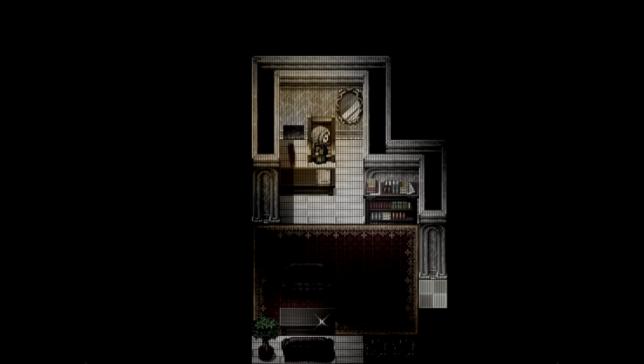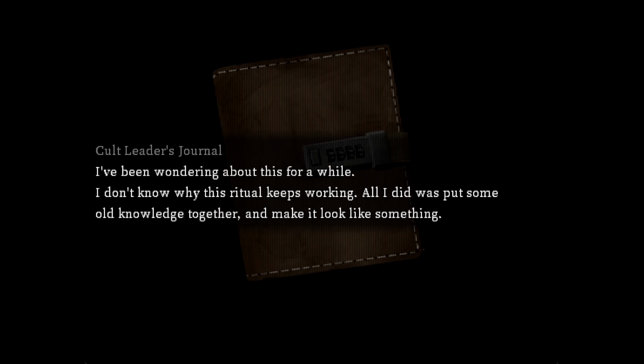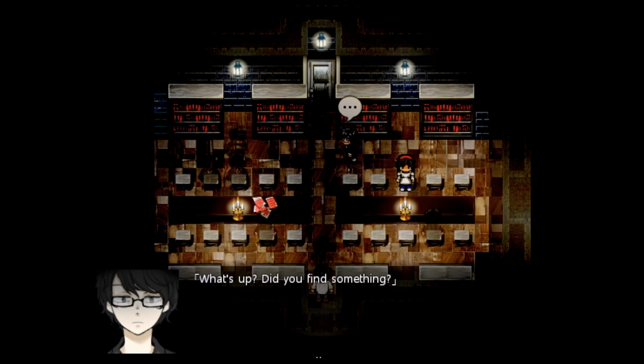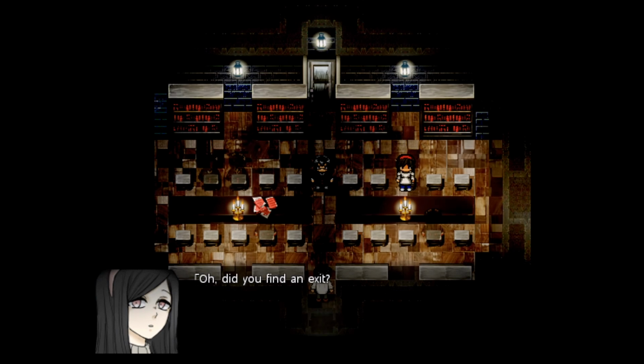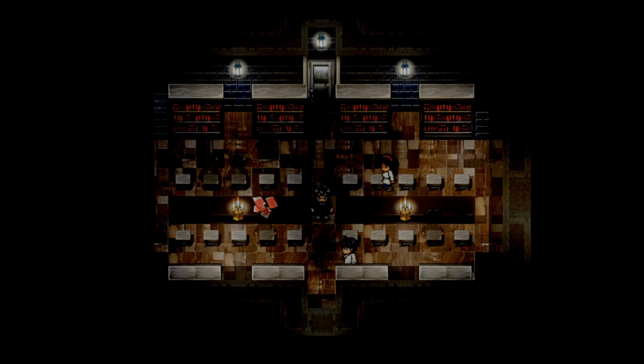Now, how does that connect with Cat in the Box? Well, you see, in this game, the cult is the cause of this mess. Inside one of the rooms in the basement, you can find the cult leader's journal. In that journal, it's stated that they tried to summon a god using old knowledge found from a book. Things didn't go well and they ended up summoning something else. My guess is that they found a book from the same maze dungeon that the girl's sister escaped from. That book contained knowledge on how to summon the tentacle creature. The cult mistakes it for a godly being and summons it, not knowing that they summoned an eldritch being, and that creature wipes out the entire cult, takes over the whole place, and creates an environment similar to the dungeon in Stygian where there's a looping maze.